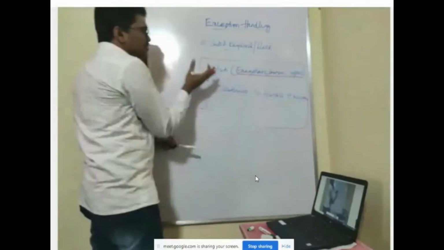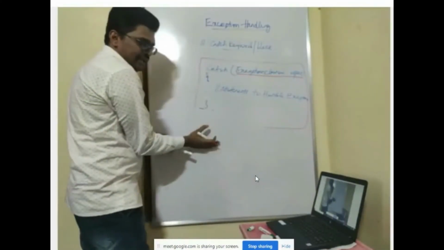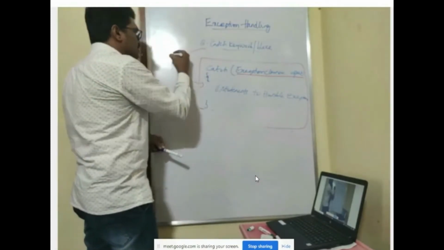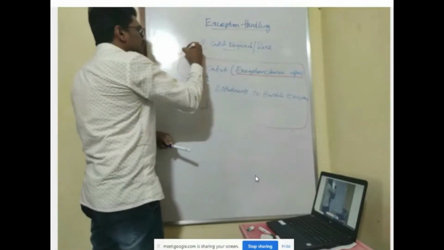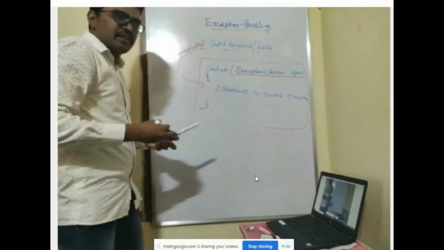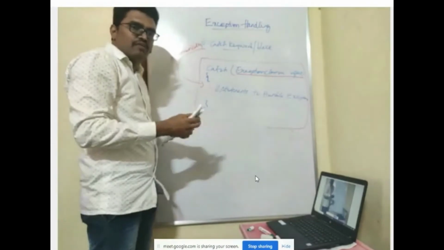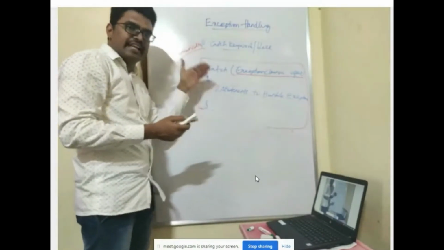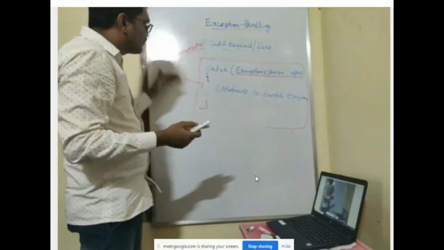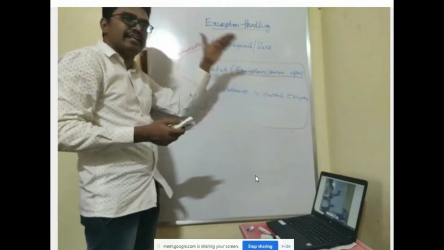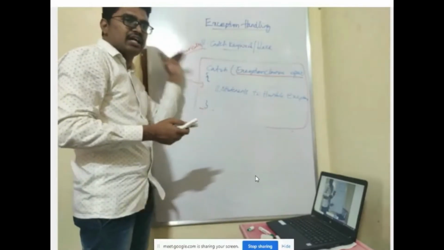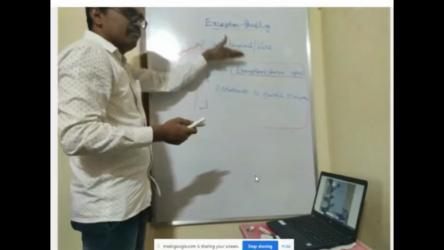Whenever an exception is generated, the control is transferred from the try block to the catch block automatically. This is called automatic exception handling. You need not transfer the control yourself; if there is an exception, the control is immediately transferred from the try block to the catch block.